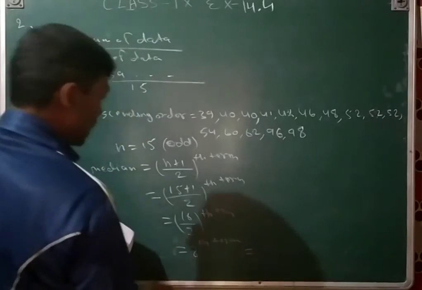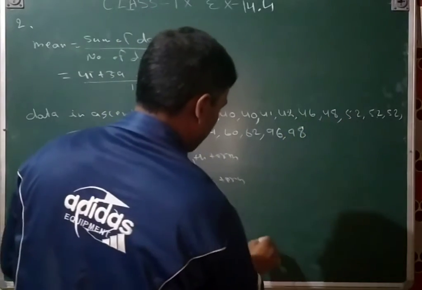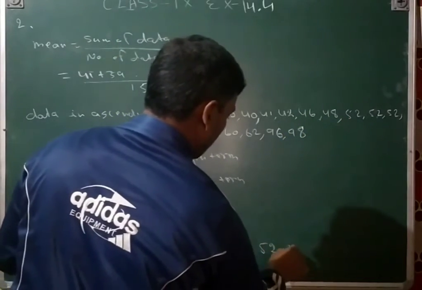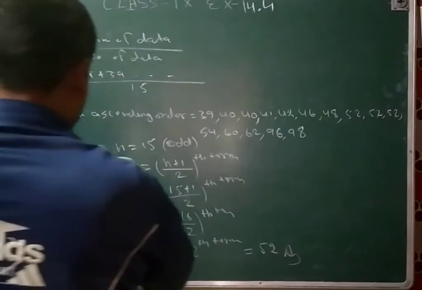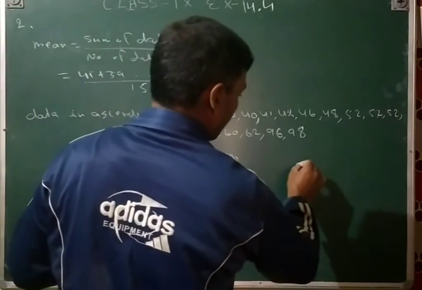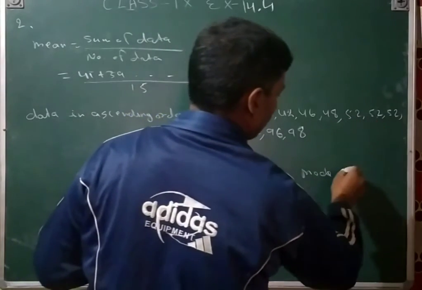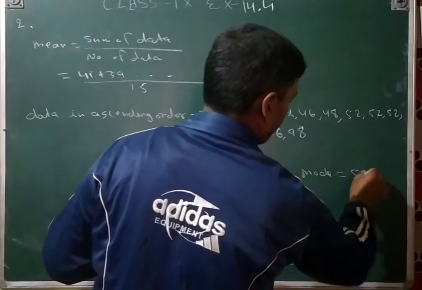So that 8th term you will count it: 1 2 3 4 5 6 7 8, that is 52, the answer. And then mode is equal to, it is very simple, the mode frequency is 52, so that is 52.